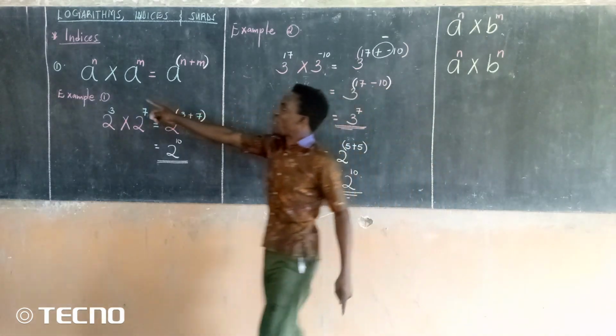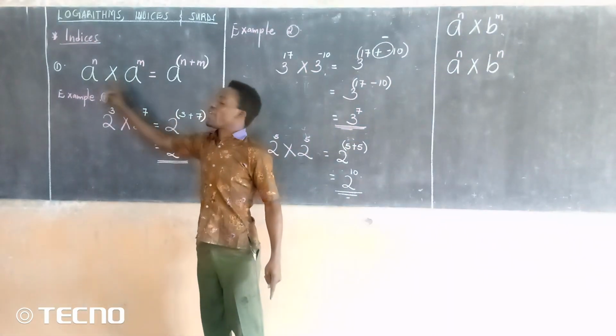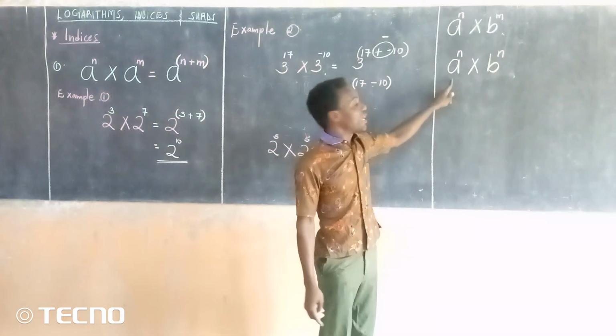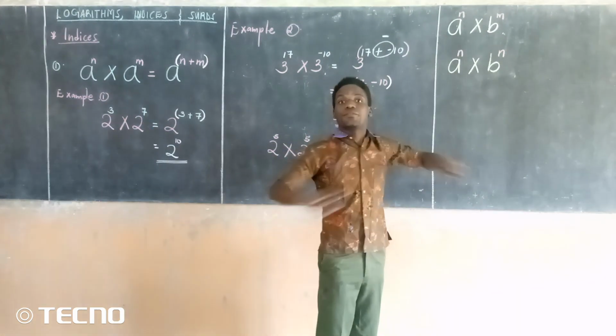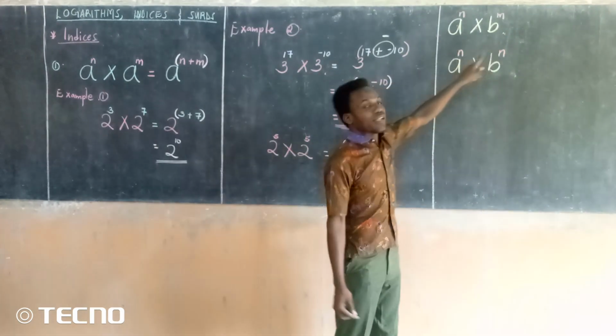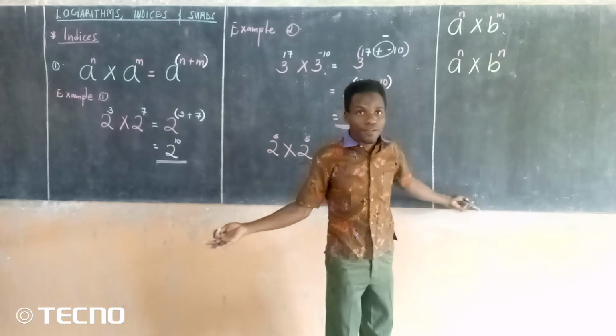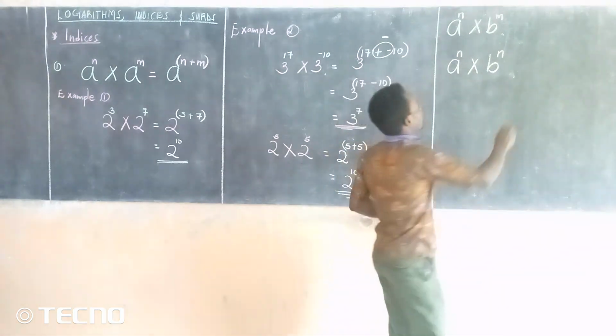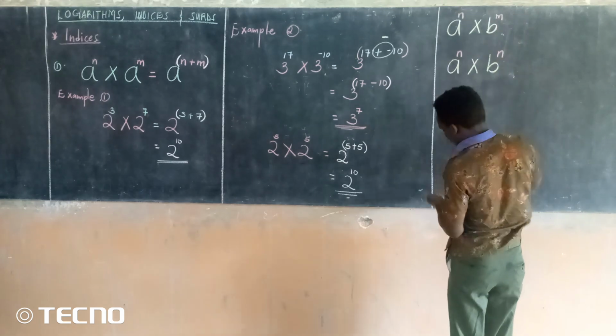Look at what we have been having. We said bases are the same and you are multiplying. Look at what is here. The bases are very different, much as we are multiplying. The same thing here. Yes, the powers are the same, but the bases are different, you see? All these ones are not true, so they cannot work for us. We cannot use them.